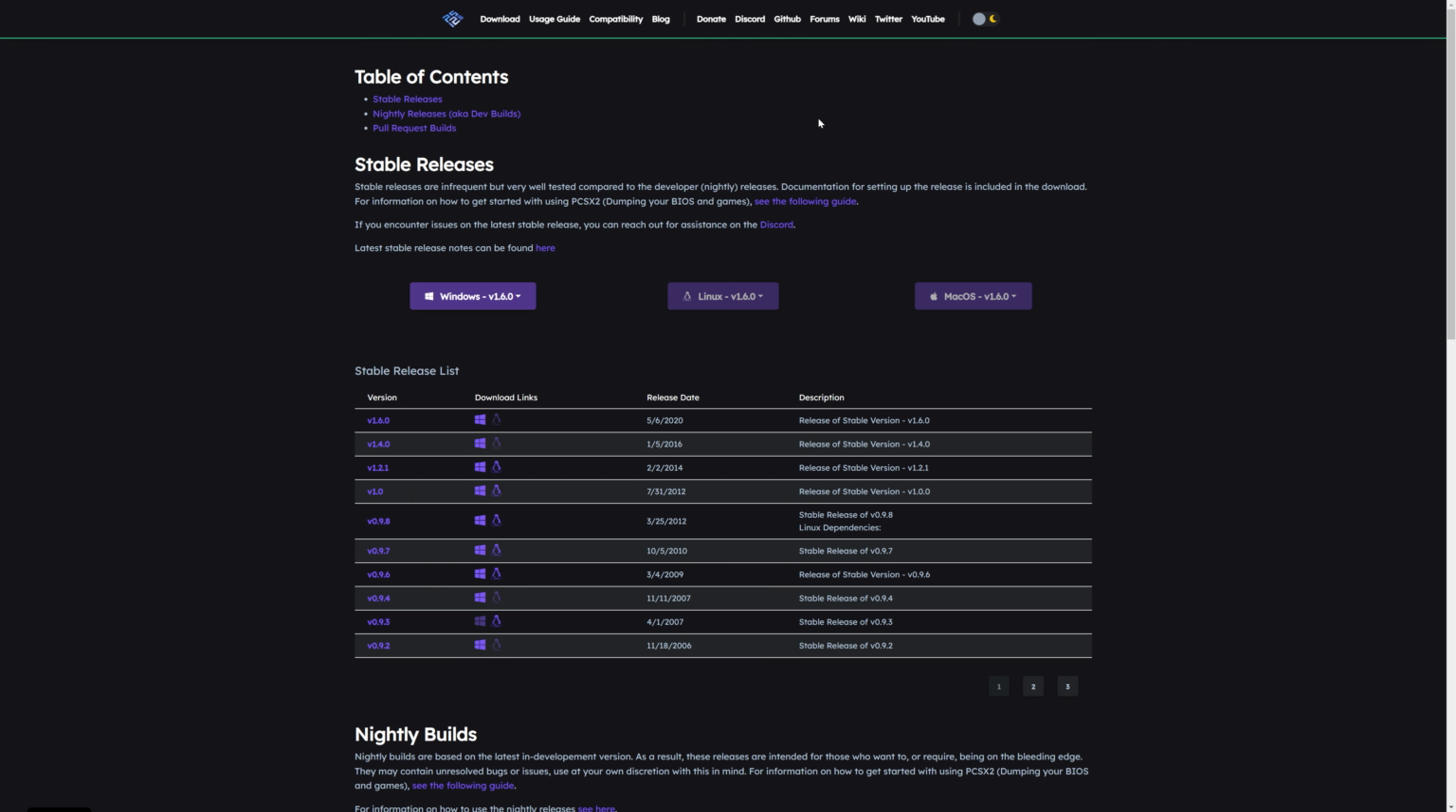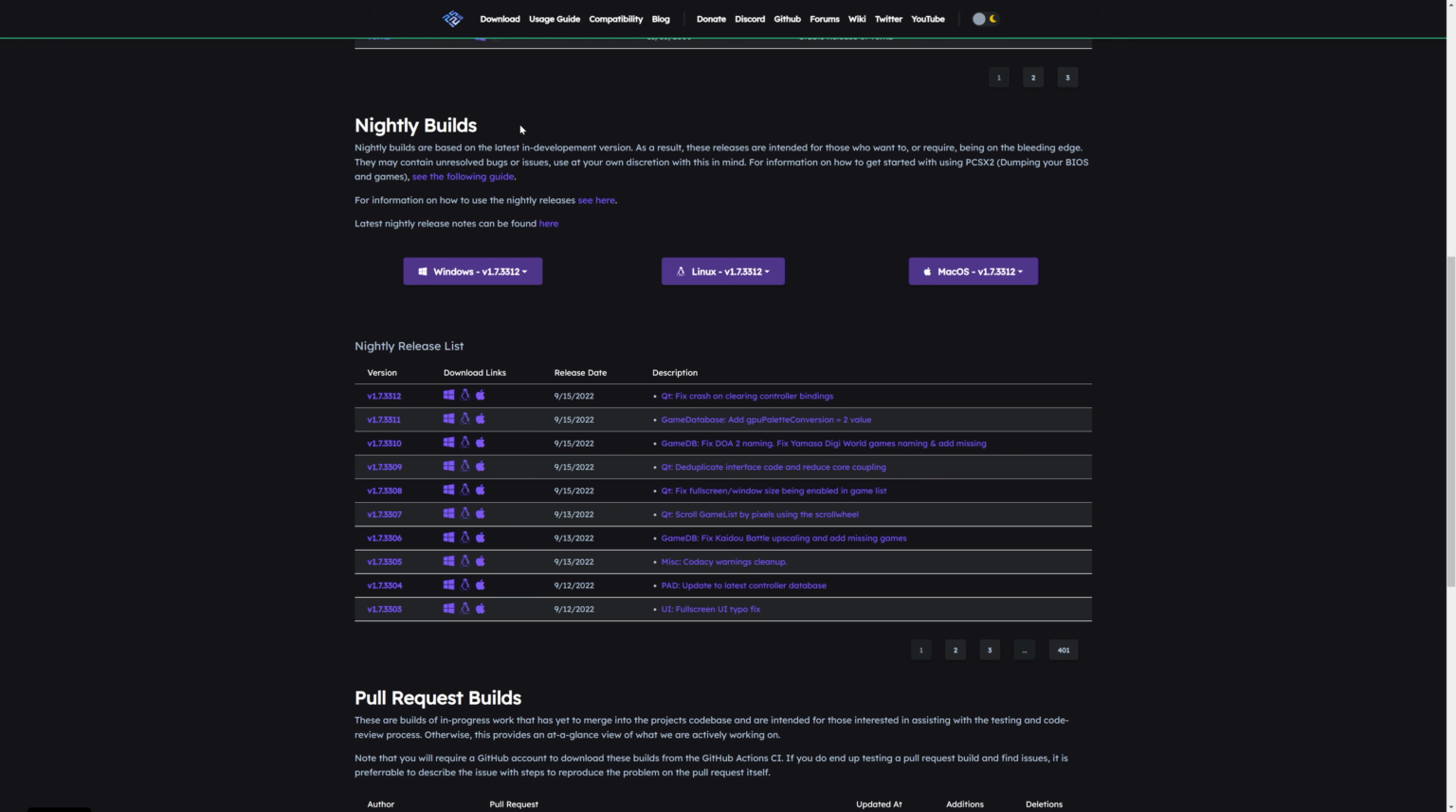So to get started with PCSX2 PS2 emulation, the first thing you need to do is download PCSX2. If you head over to the PCSX2 website, click on downloads, or check the link in the description below, that'll take you right to the download page. You'll see that there's stable releases, but these are 2 years out of date, so I don't really recommend using them. Scroll down to nightly builds, and you can just grab it for the platform of your choice.